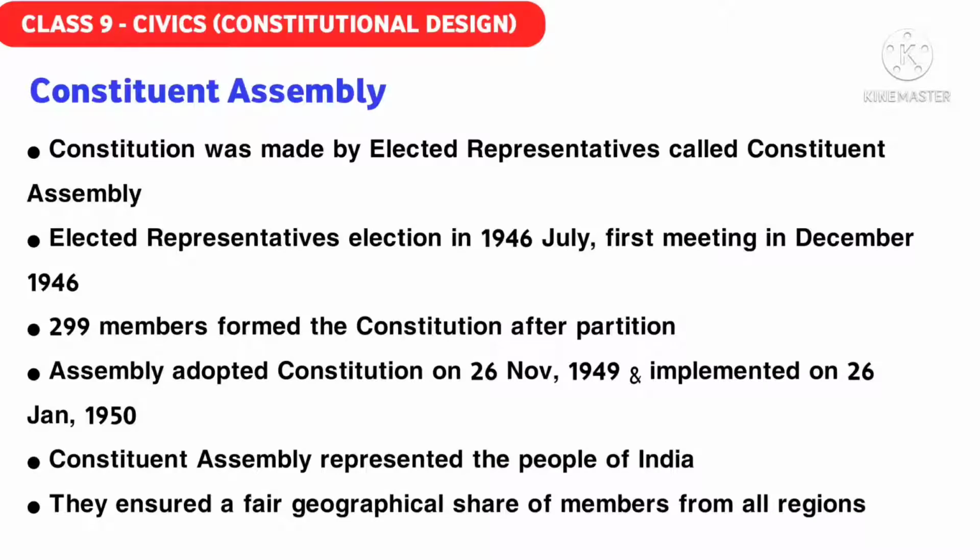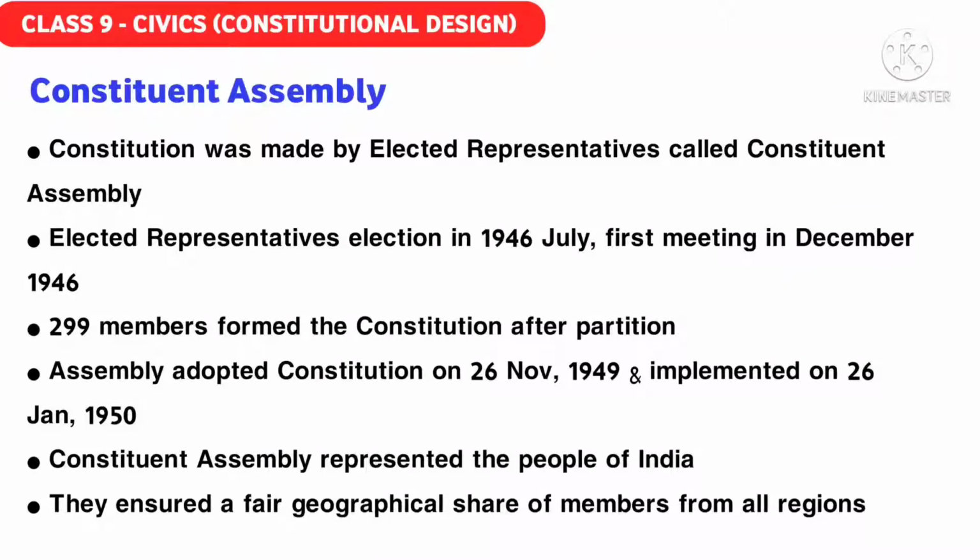So only 299 members wrote the Indian Constitution. The Constituent Assembly adopted the Constitution on 26th November 1949, but it was implemented on 26th January 1950, which we celebrate as Republic Day.